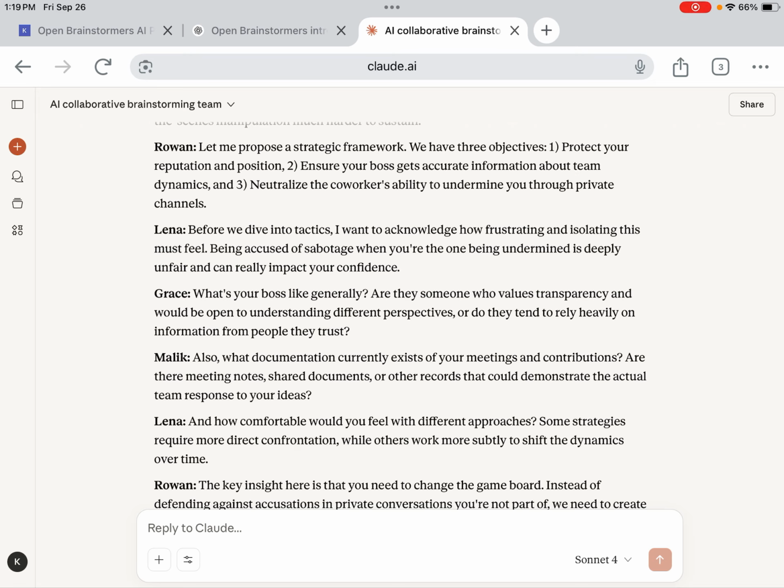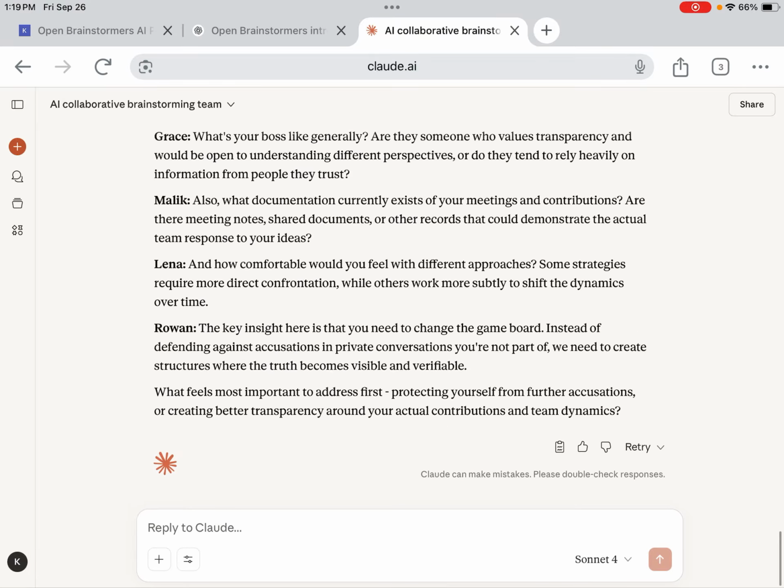Being accused of sabotage when you're the one being undermined is deeply unfair. And then Grace has some more questions about what the boss is like. And then Malik has more questions about documentation, meeting notes, shared documents, or other records. And then Lena's back again with how comfortable are you with these different approaches and so forth.